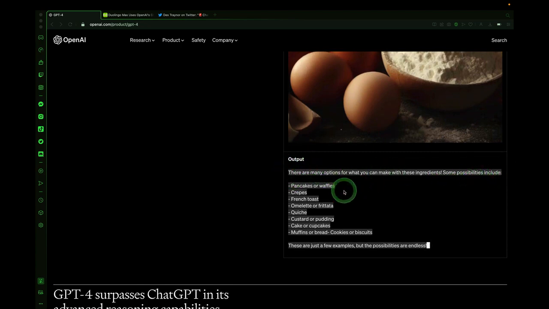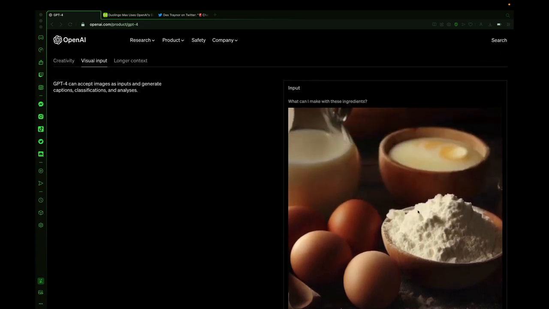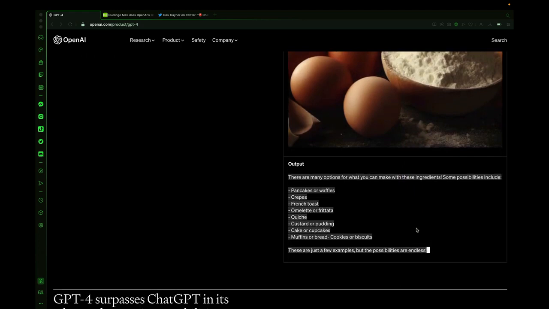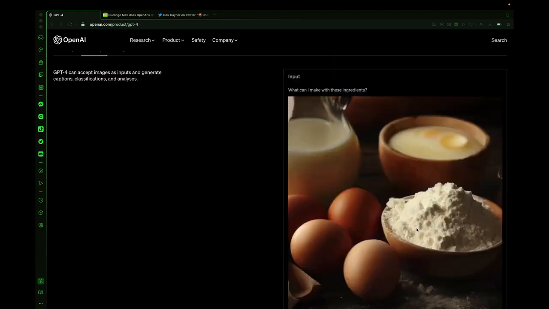Some possibilities include pancakes or waffles, crepes, French toast, omelet, and it continues to list on and on. These are just a few examples, but the possibilities are endless. And it's pretty incredible that as a developer, you can make an application and receive an image as an input and then use ChatGPT and the GPT-4 model to read what was on that image and then output text based off what your analysis is. So this new model for GPT-4 is super powerful.